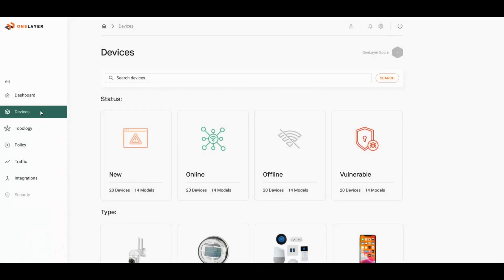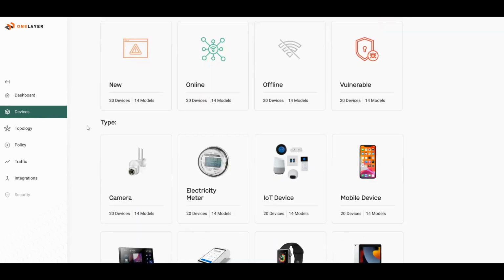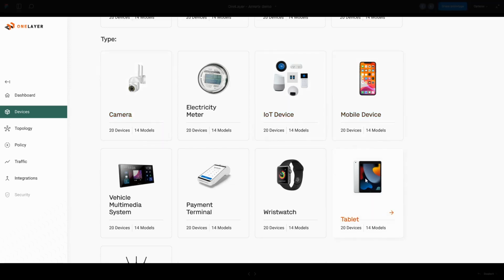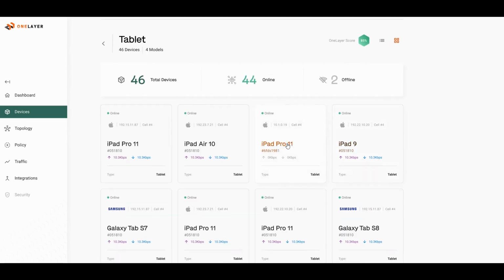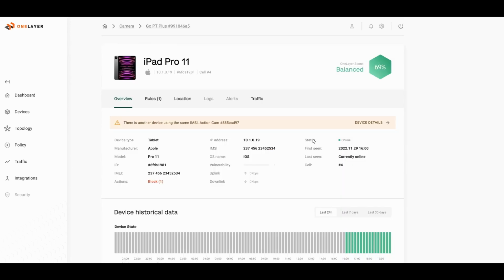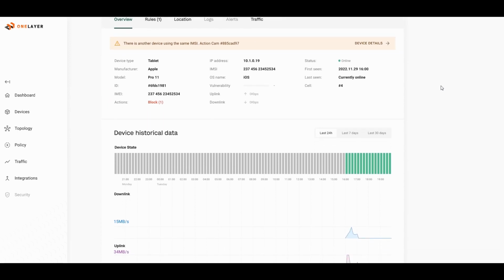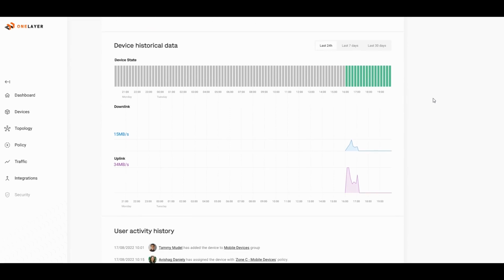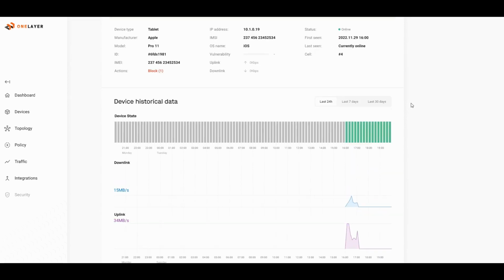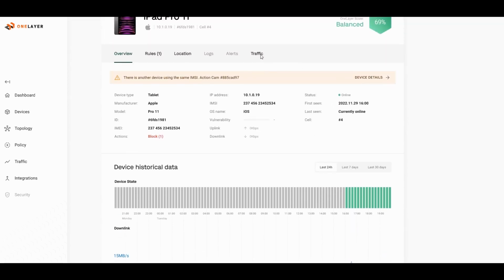It's been some time, and now we'll want to take a deeper look at the iPad to see if it kept on streaming data. So let's find our tablet. There it is, the 10.1.0.19 iPad Pro. So first, we can see that the score rose to 69, and the device is now considered to be balanced by our system. And secondly, we can also see that even though the device is online, starting 5 p.m., because we blocked traffic coming out of the device, there is nothing coming out. So let's see if that is indeed the case, and let's look at the data.